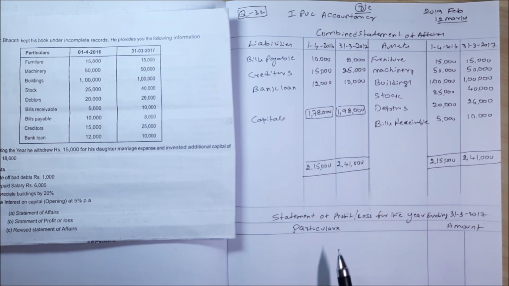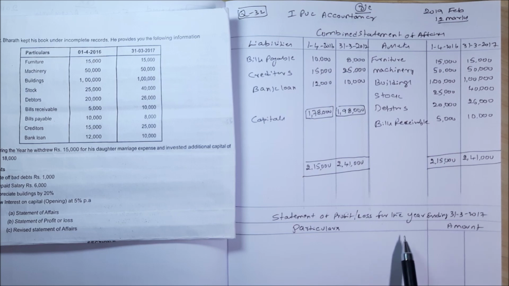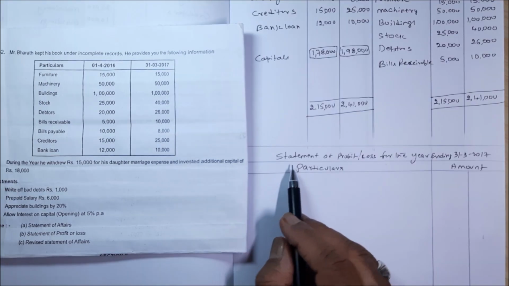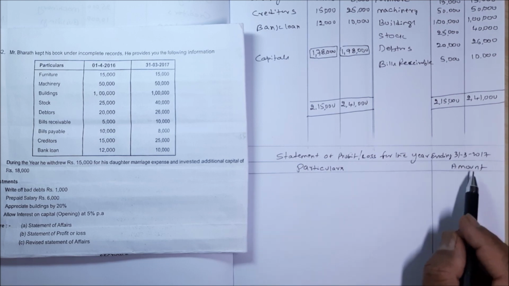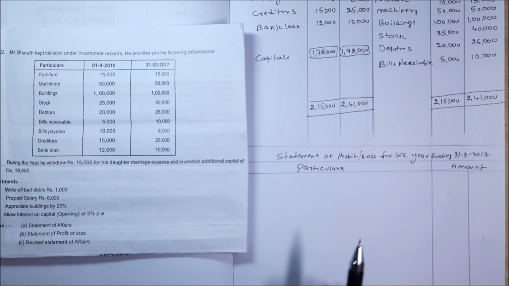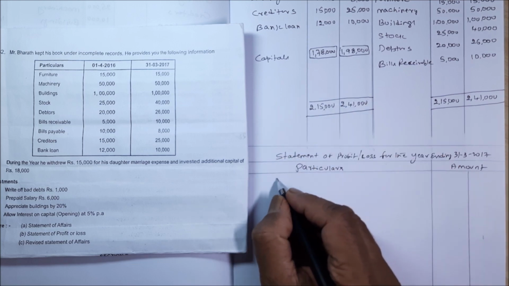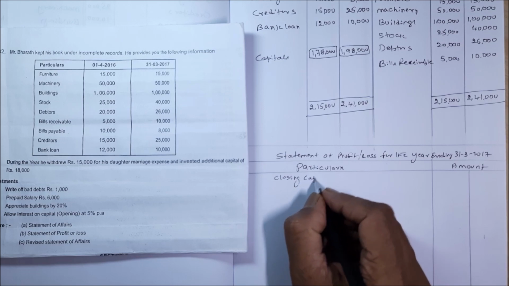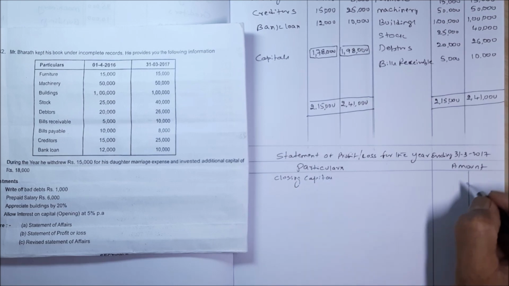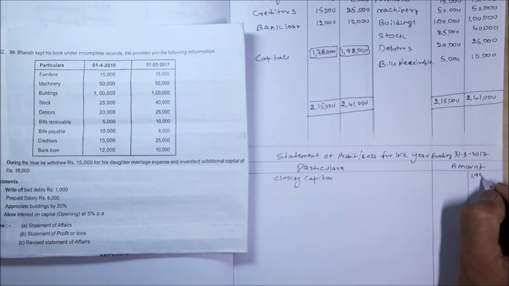Now we have to prepare statement of profit or loss for the year ending 31/3/2017. Particulars, amount, inner column, outer column. Start with closing capital 1,98,000.